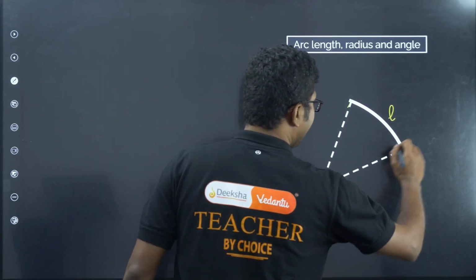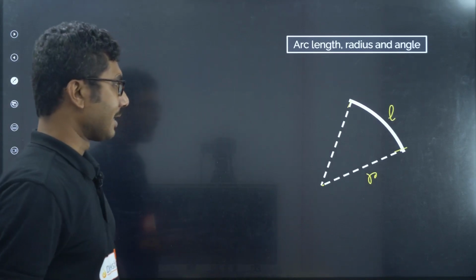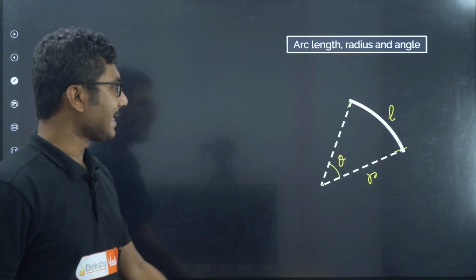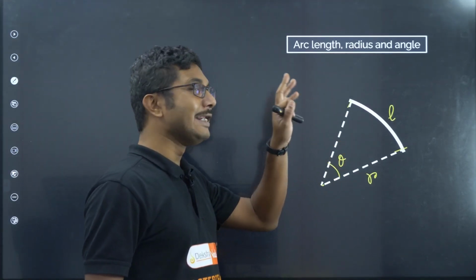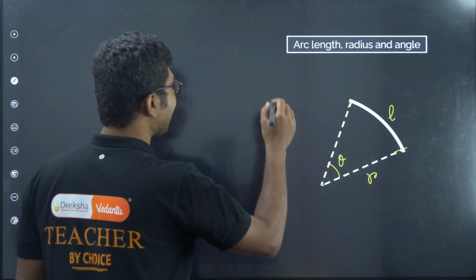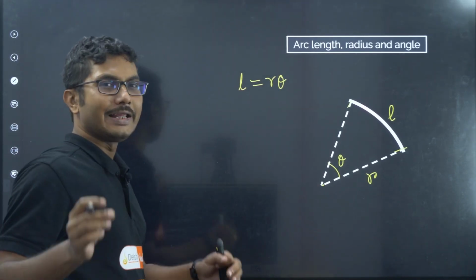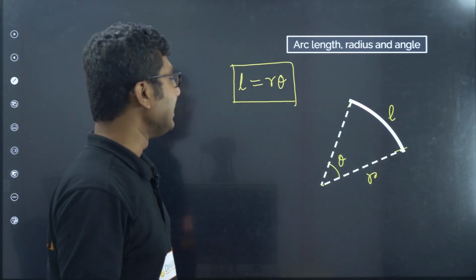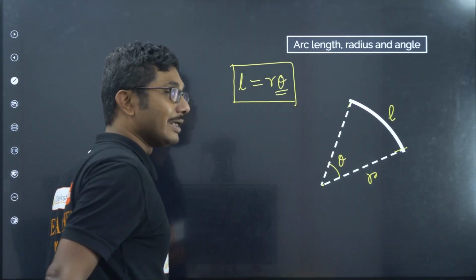And radius is the distance from the center, say r, and if this angle is theta, then if we represent this angle in radians, we can write L equals r theta. This is a very useful formula. It is used in small angle approximation in many different cases. So just remember that this angle should be in radians.